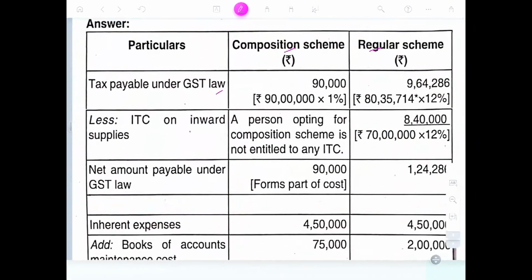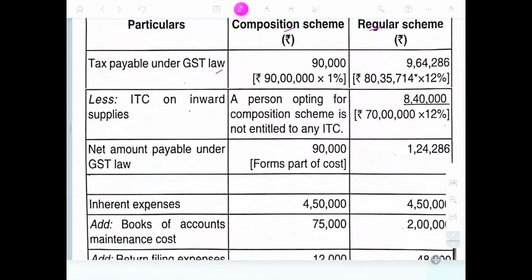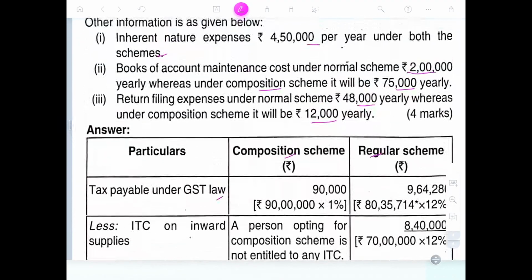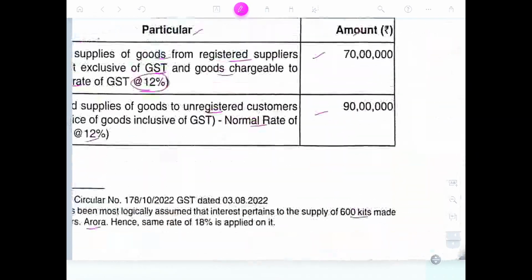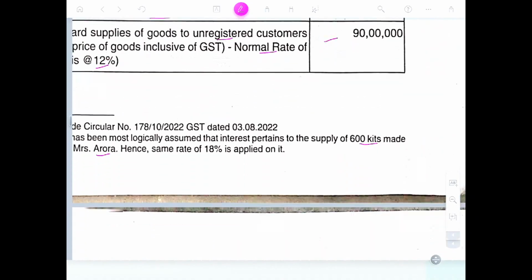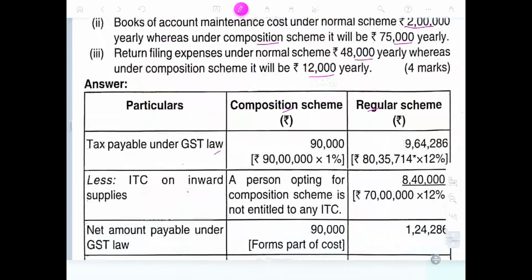But in the regular scheme, it is totally different. How? It is 12% GST, right? You have input also there. So how much? 70 lakhs minus 90 lakhs, 20 lakhs. Inherent expenses.